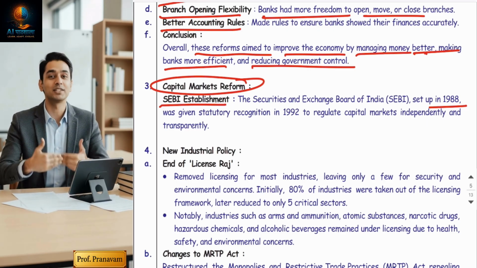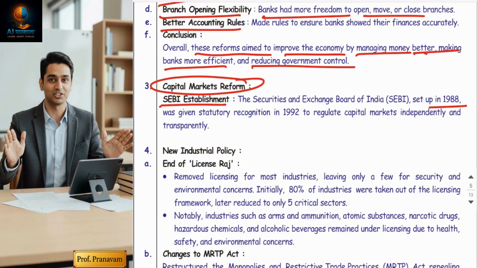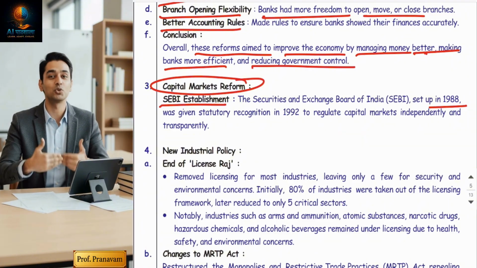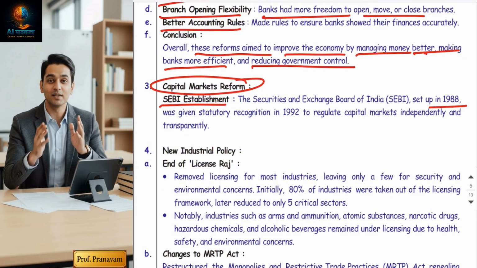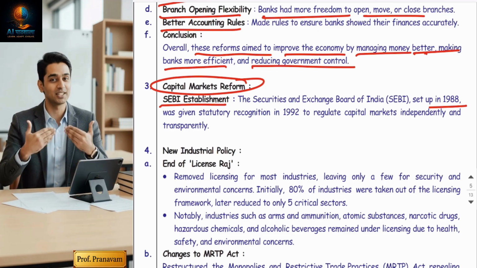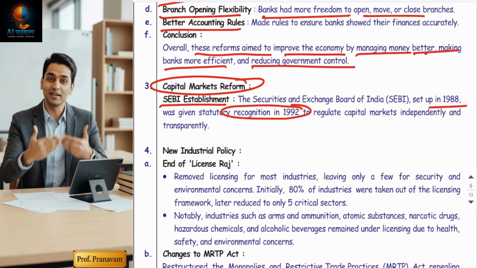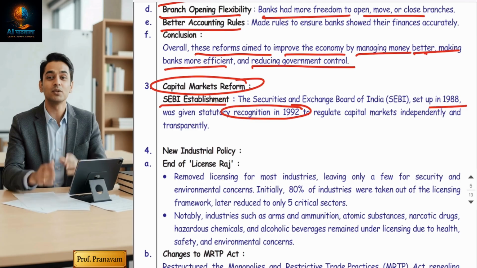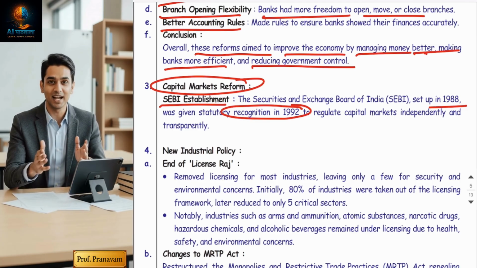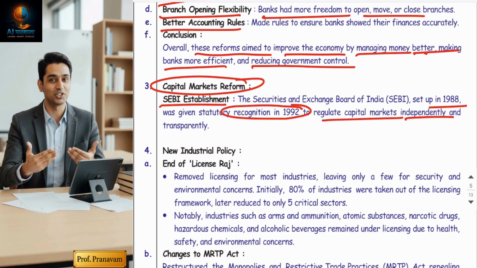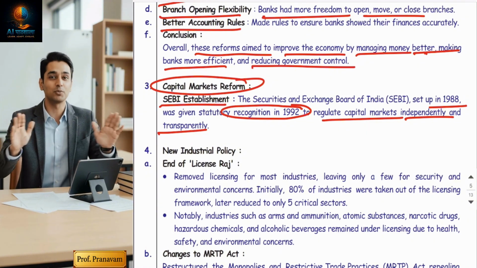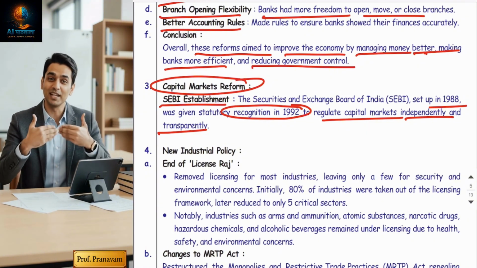Otherwise, people will not have confidence in the share market, and the financial sector will not develop. So SEBI was established in 1988 and complete power was given in 1992 after the Harshad Mehta case, when SEBI became a quasi-government institute that regulates the capital market independently and transparently to avoid another scam like that of 1992.